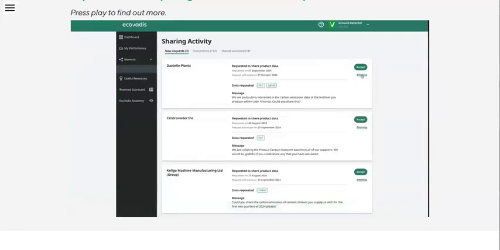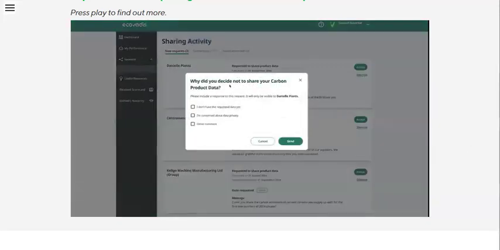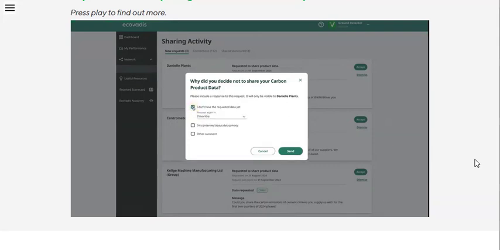So if you were to choose to dismiss, then this response is only visible to the person whose request you're dismissing, so in this case Danielle Plants, so none of the other requesters would see this. And these options can be, I don't have the requested data yet, and this gives you the option to say you'll have it in 3 months, 6 months or 12 months, so that companies know whether it's reasonable to request again within those time frames.